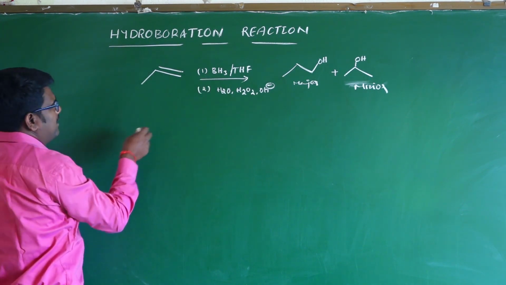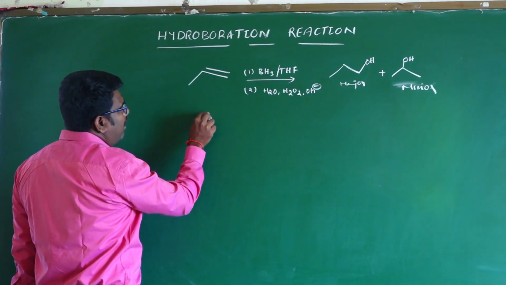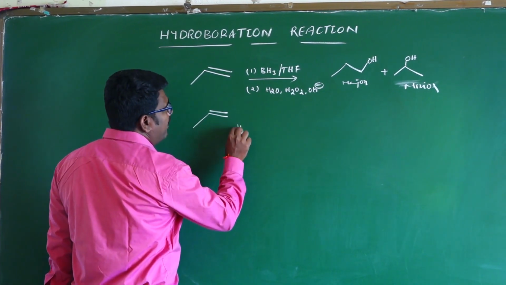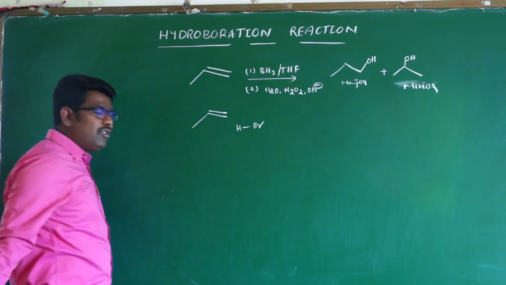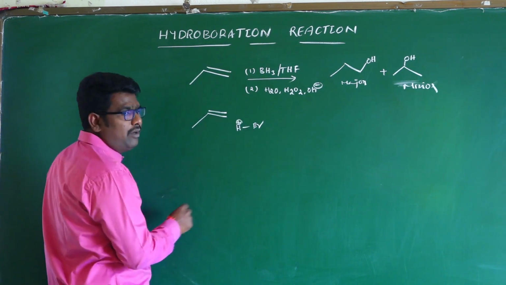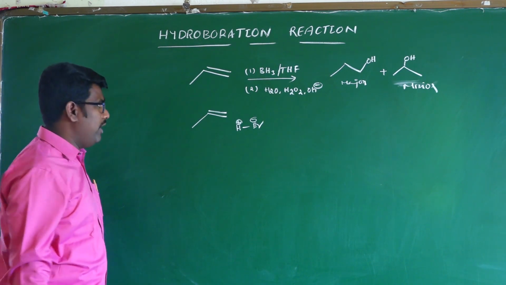Before going to the mechanism, let me discuss the reaction of hydrogen bromide, HBr. In HBr, H carries a positive charge and bromine carries a negative charge, because bromine is more electronegative.